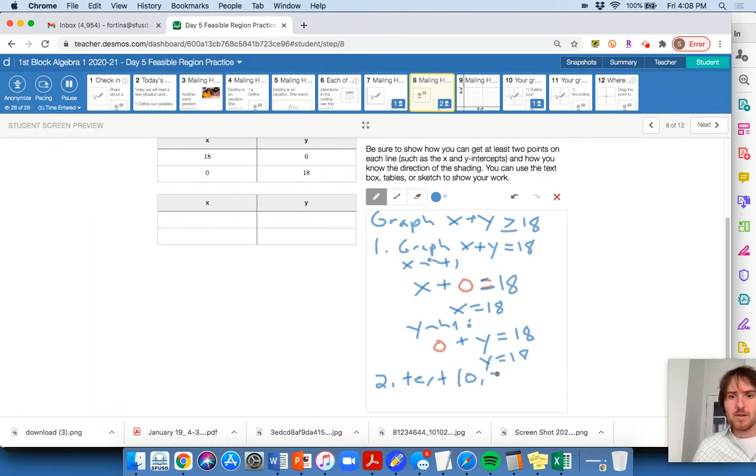Test 0, 0 in the original inequality. So 0 plus 0, is that greater than or equal to 18? Well, is 0 bigger than 18? No, that's false, okay? So 0, 0 is not in the solution region for this inequality, so we need to shade the other direction.